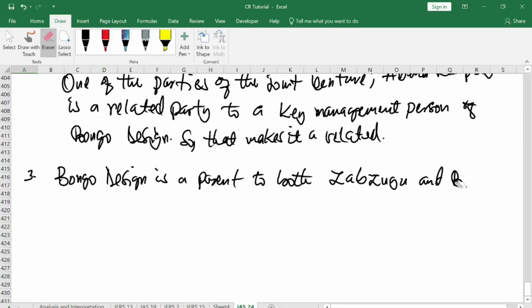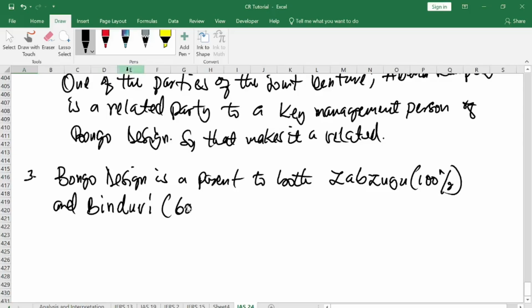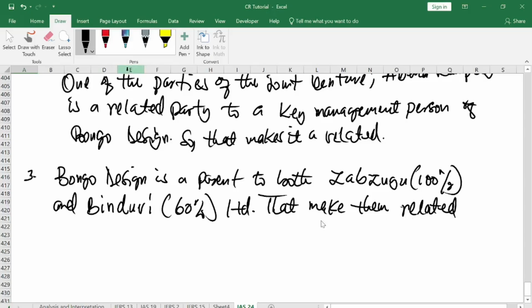You can put their percentages in there for emphasis. So Zabzugu is 100% and Binduri is 60% limited. That makes them related parties to Bongo Design. All right, so that one too is done.